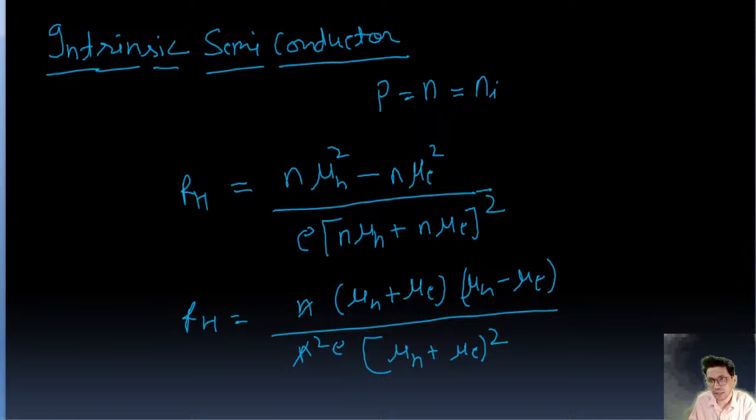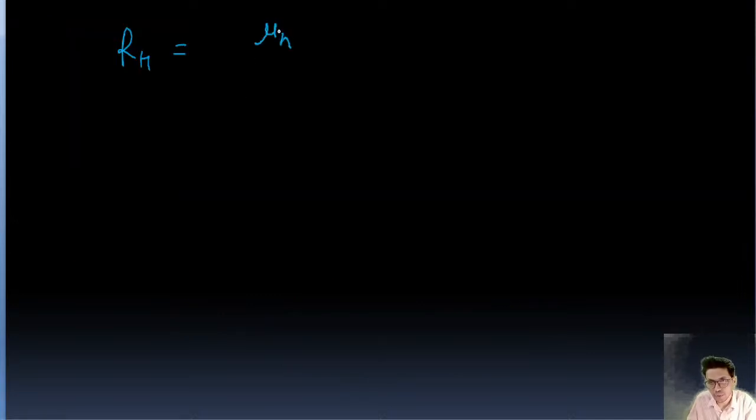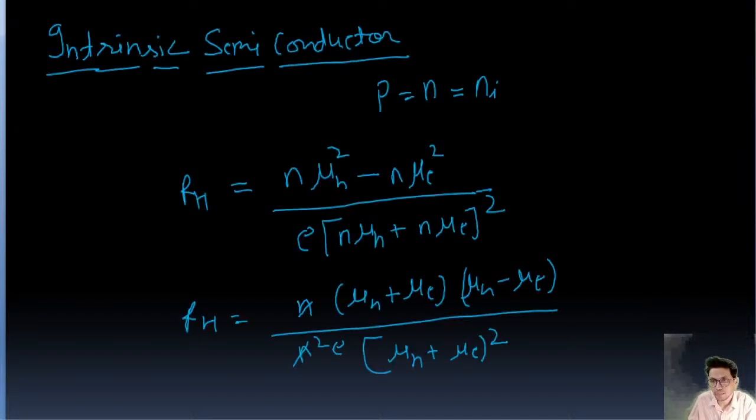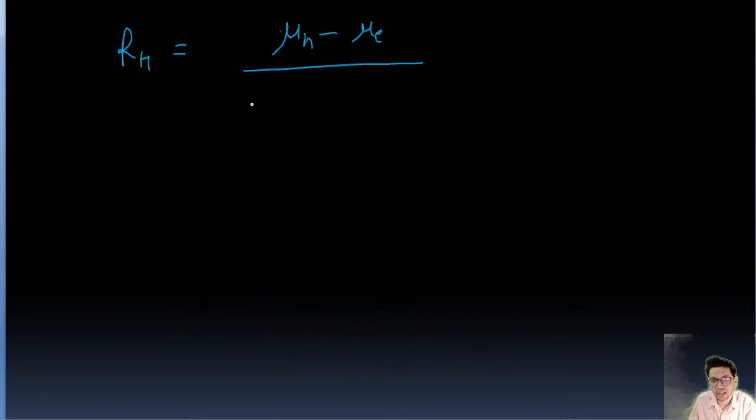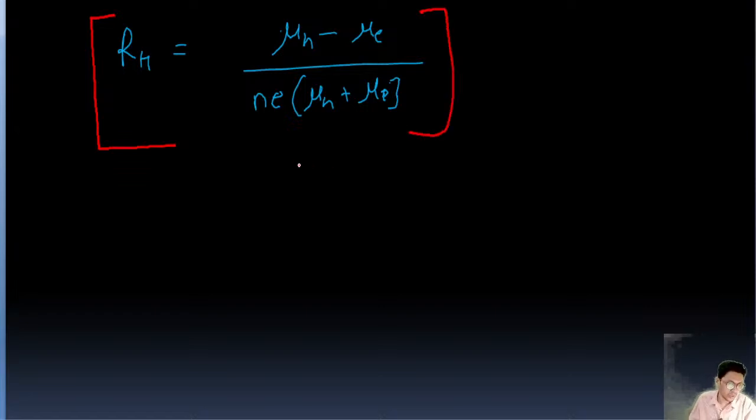mu h minus mu e upon n e into mu h plus mu e. Here mu h is the mobility of holes. This is in the case of an intrinsic semiconductor. Okay, important one. So RH equals this value.